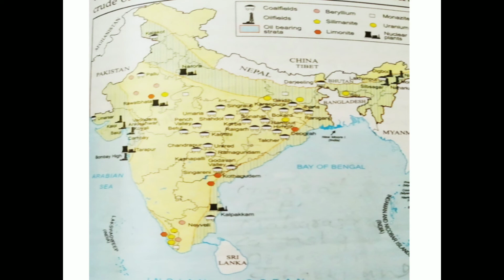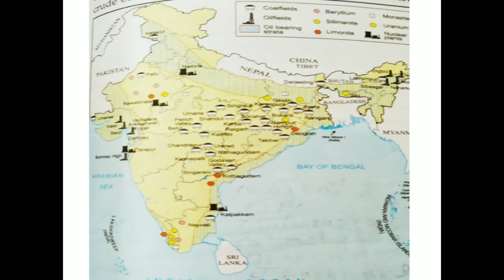Then we have the natural gas. Then what happens? This natural gas is a mixture of hydrocarbons consisting mainly of methane gas. Natural gas is also called fossil gas because it is found in the fossils. Natural gas is widely used in domestic and industrial areas. It is also named industrial fuel, and it is commonly used for transportation also.